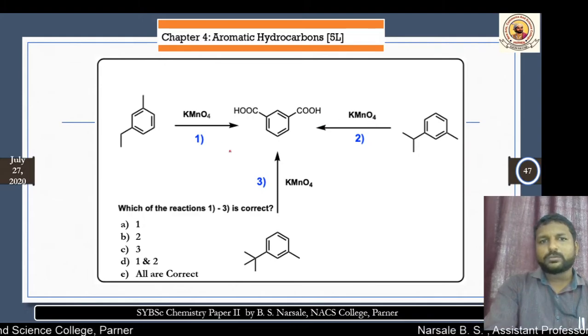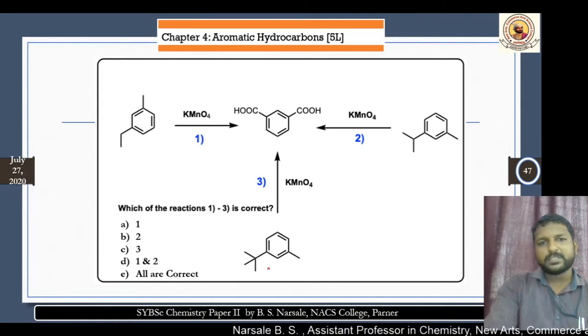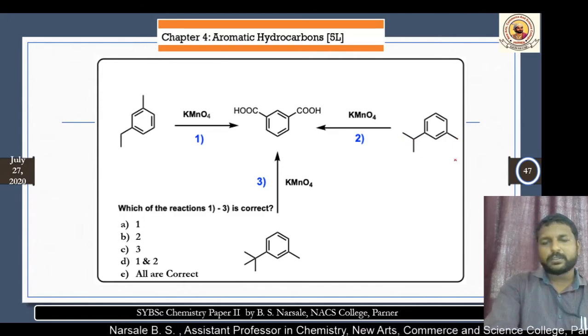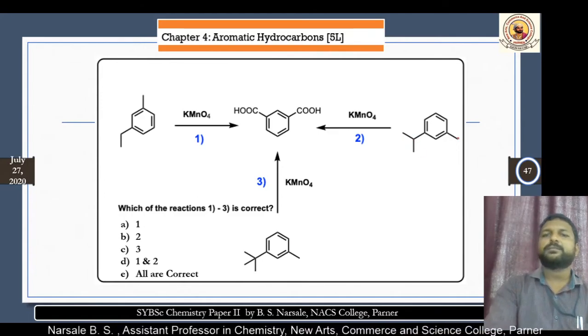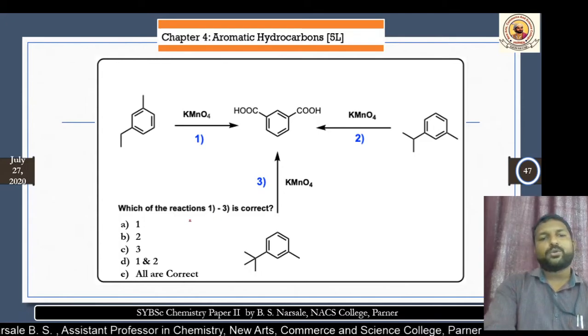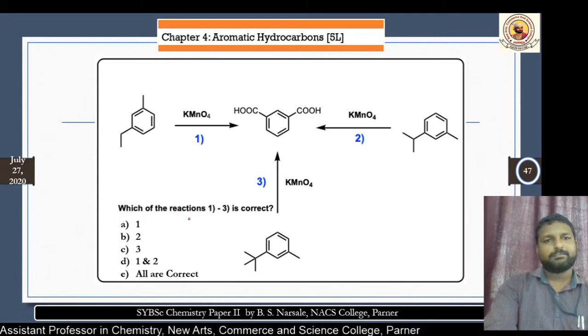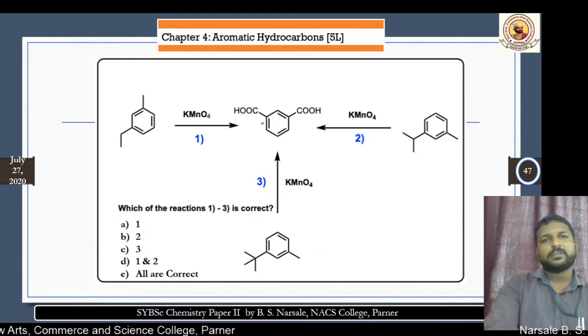We have to consider this third reaction. This is methyl and propyl, and the second one is isopropyl and methyl. Now my question is: out of these three reactants, 1, 2, and 3, which is going to convert to this product by means of KMnO4?